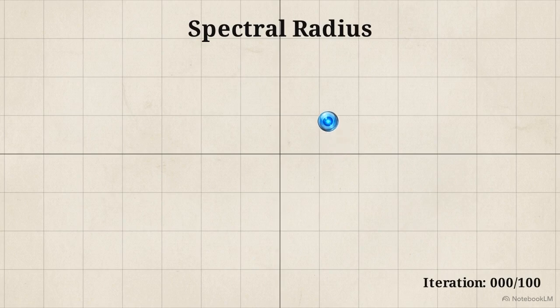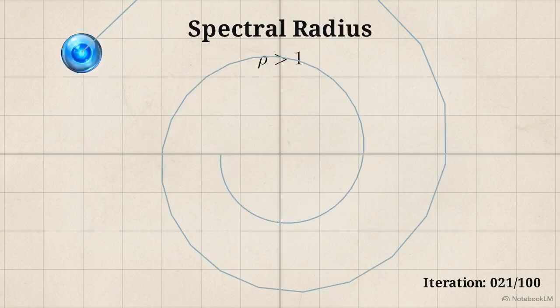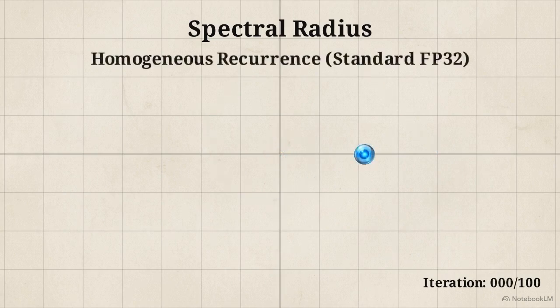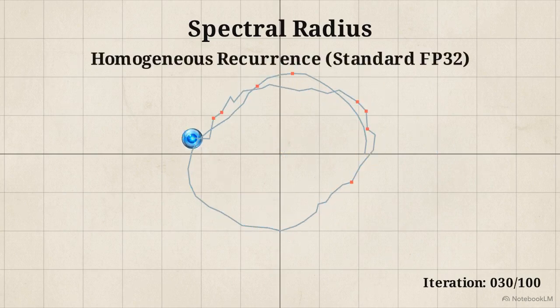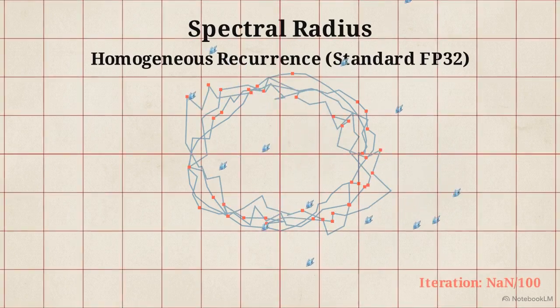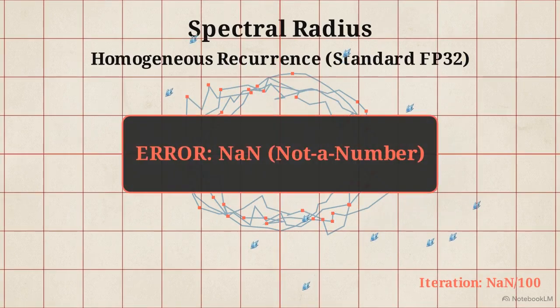This chart tracks a continuous mapping applied to a single latent vector over 100 iterations. If the radius is greater than 1, the state explodes into infinity. If less, it collapses. Repeatedly applying the exact same layer causes tiny quantization errors to compound geometrically. The vector path shatters into a chaotic point cloud, a system-killing, not a number, error.